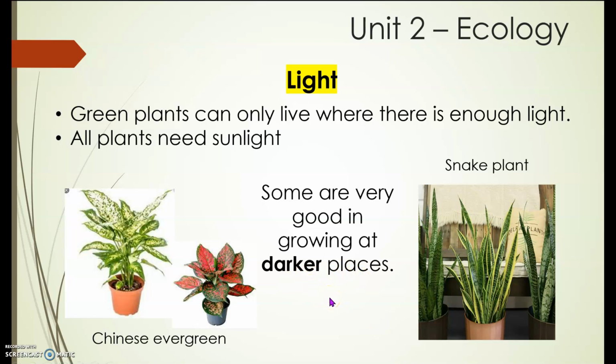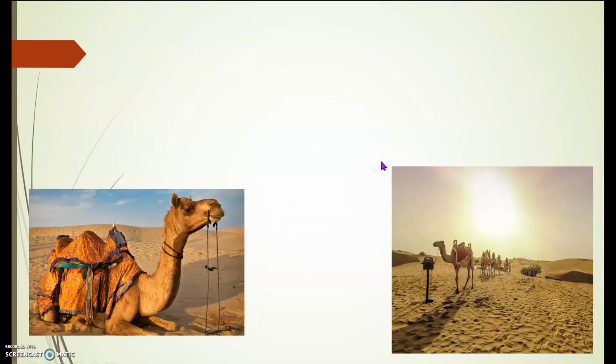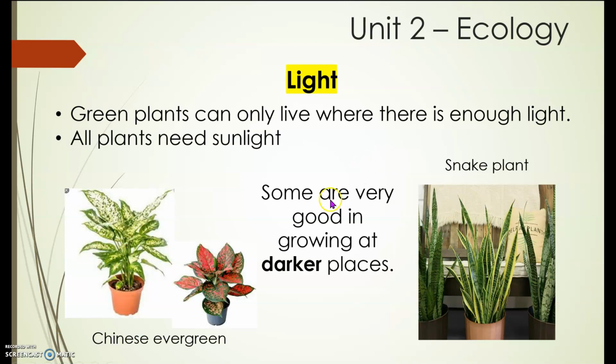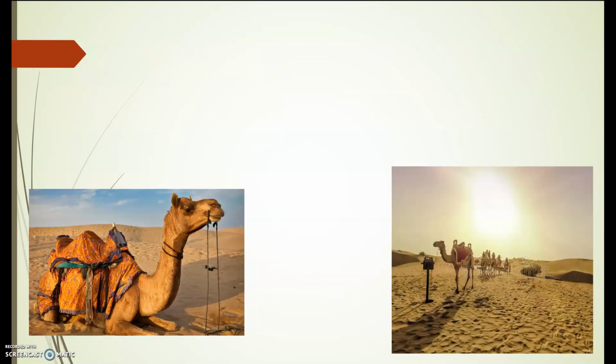But remember, all plants need sunlight to survive. Everybody repeat after me, darker. Okay, let's move on.